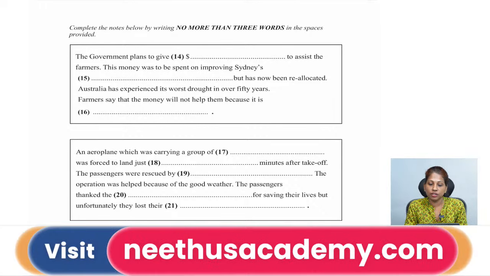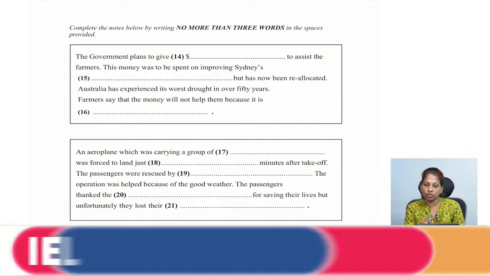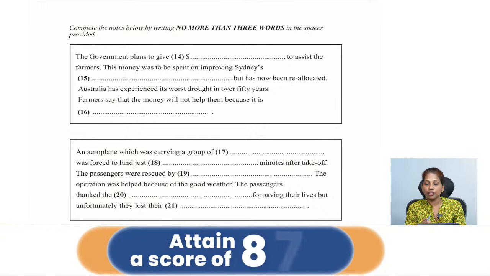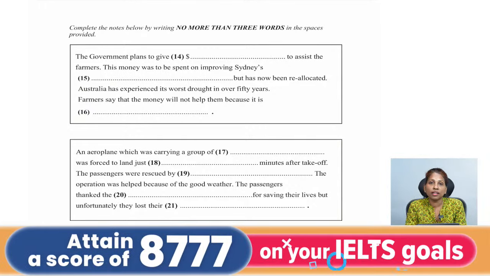Australia has experienced its worst drought in over 50 years. That is one piece of information given to you, which may or may not be of use because there is no blank there. But such information helps you understand which part of the audio you have to look at for your answers.